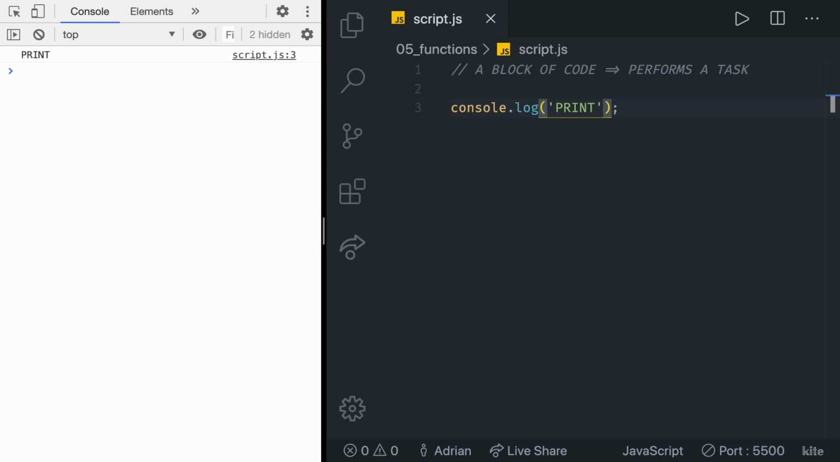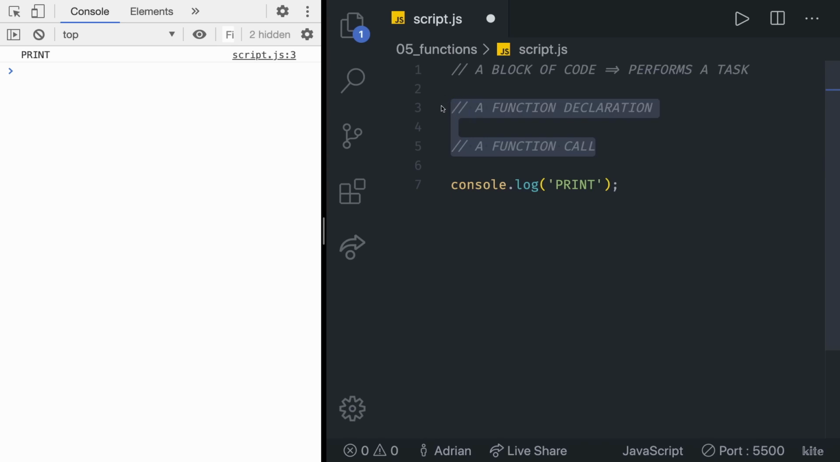After finishing this section, you'll be able to create your own functions as well. Now let's dive right in. When talking about functions, you're often going to hear two terms: a function declaration and a function call. It's extremely important to differentiate these two and to know when you should use each one of them.